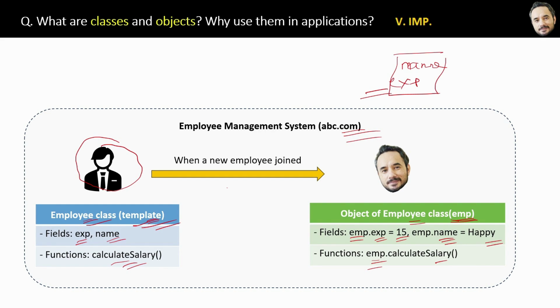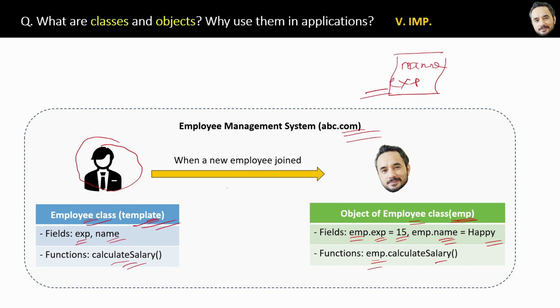See, in the real world there are admission forms, registration paper forms. All these are like templates, right? Same are the classes, and we use those templates to fill our details, right? And after filling those forms, those filled forms become objects. So I am talking about the classes. When you create the object, those become objects.